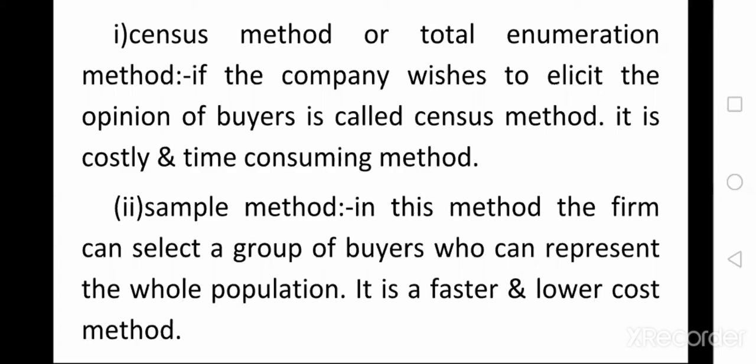For example, if the company has 1 lakh customers, from these the company selects only 1000 customers who represent the whole customer base. Their opinion stands for all the customers. That type of collection of buyers' opinion is called the sample survey method.